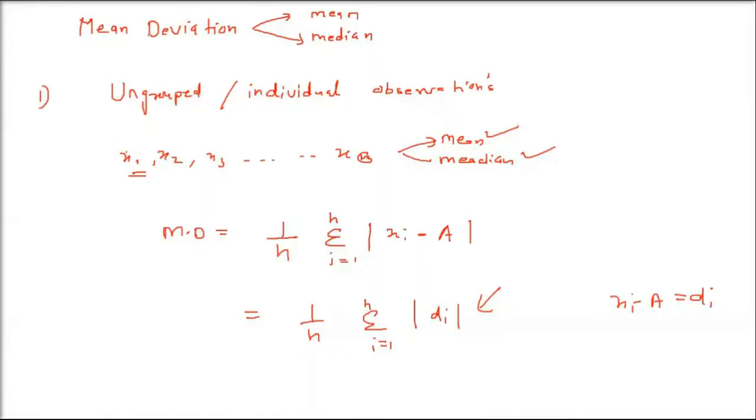So let us assume we have to find out mean deviation about median. So what will be the way? The best way is to take an example. So this capital A, as I said, is mean or median. If I am telling you about median, the same thing you have to do for mean also. Mean is nothing but adding the terms and dividing by the number of observations. Median is just arranging them and finding out the middle one. So let us take an example.